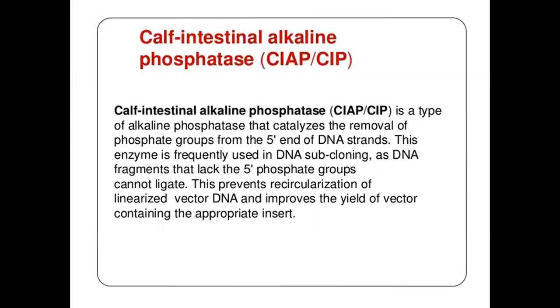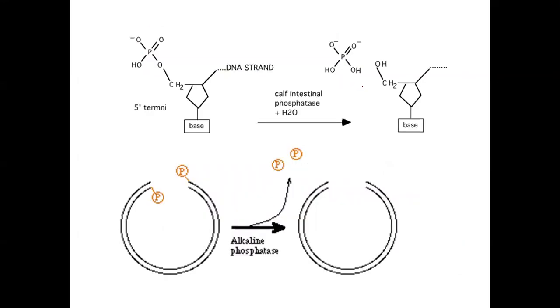To avoid self-ligation, we use calf intestinal alkaline phosphatase. What is calf intestinal alkaline phosphatase? It is an enzyme obtained from calf intestine. We know a calf is the juvenile stage of an ox or goat. From calf intestine, an alkaline phosphatase has been isolated, whose main role is to digest the phosphate groups out. Where it finds a phosphate group, it will remove it.